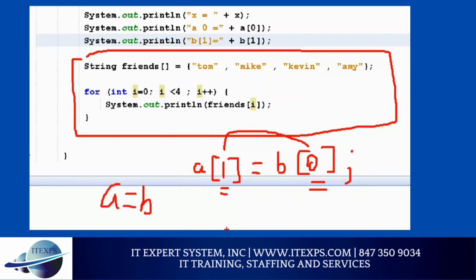Good. Now there is a problem here. If you hard code the end value, what if I delete this one value? Do you think it will work? Because here I say 4, so it will go up to 3. Yes or no? If I delete this one value, it will create a problem because the array has 0, 1, and 2, and this loop will go up to 0, 1, 2, and 3. So when you go to 3, you will have a problem.